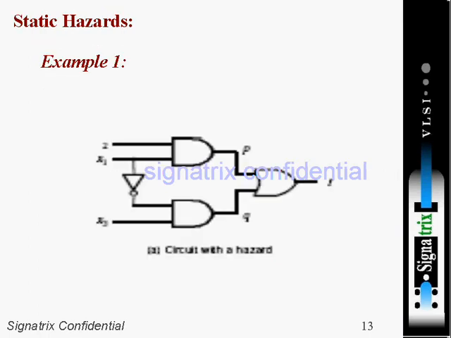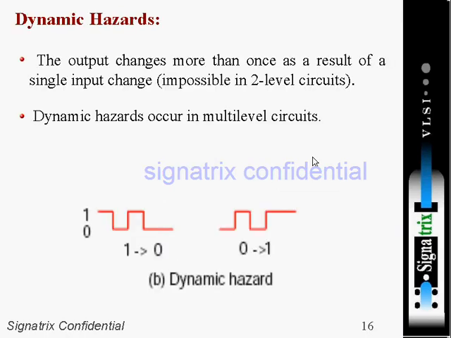So far we have discussed static hazards, where there is only one momentary change. Dynamic hazard means the output changes more than once as a result of changes in input.